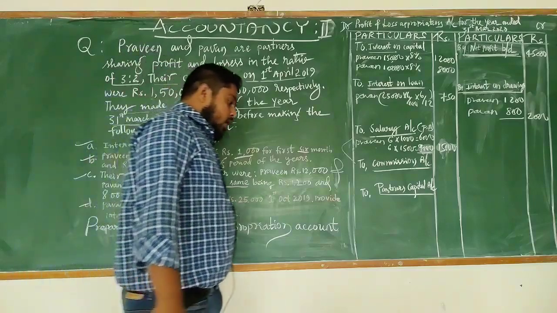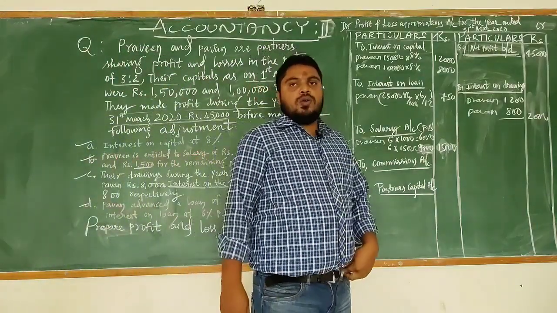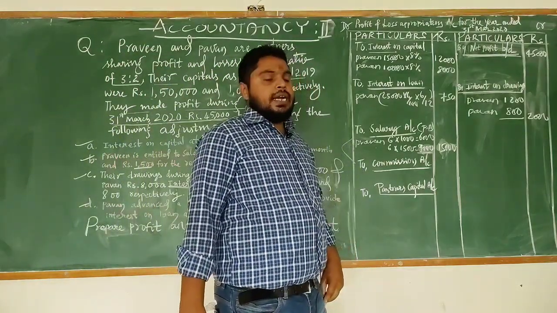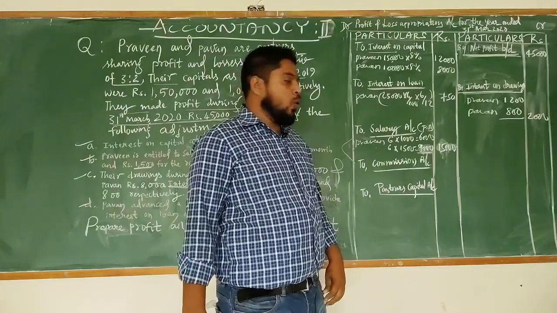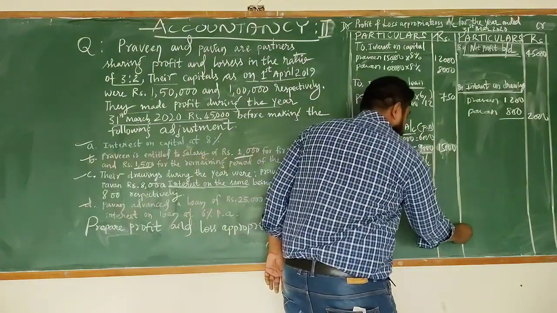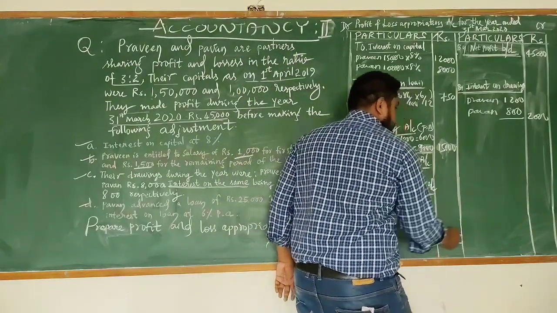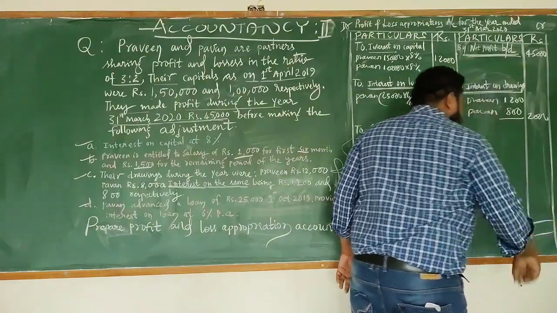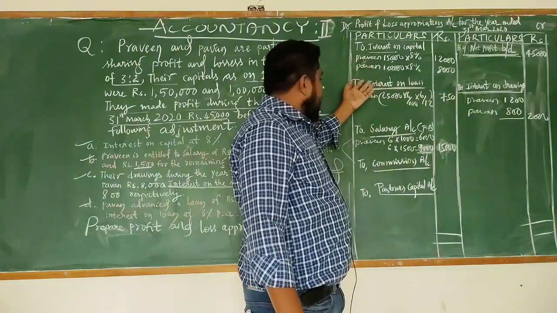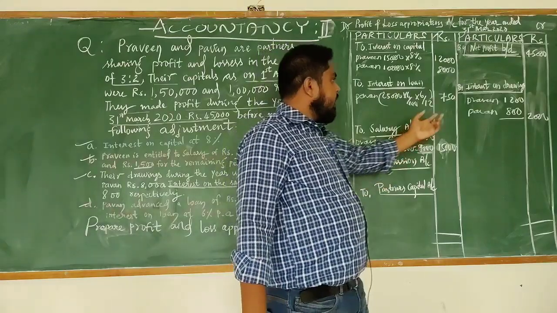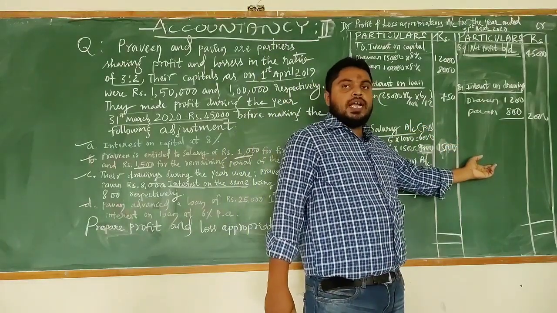Now, in every account, after passing all the entries, we have to close the account here. On the debit side we have recorded all the expenses and losses, and on the credit side we have taken all the incomes and gains.